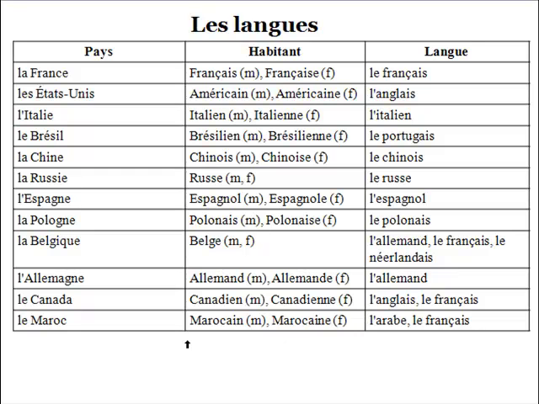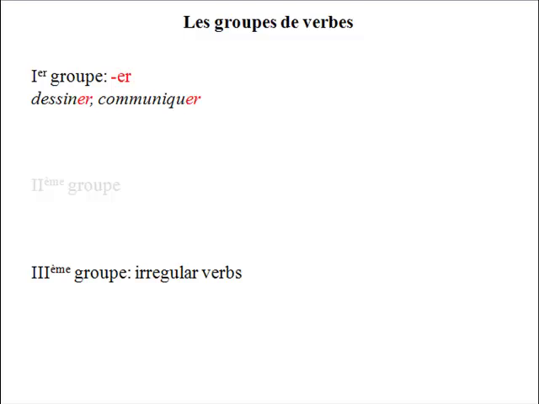Okay. Now let's have a look at some grammar. So today we'll talk about the groups of verbs, and in French there are 3 groups of verbs. And what is the meaning of all this? That is that each group has its own endings. So the first group has the ending er. So all the verbs of the first group end in er. As an example, we can take dessiner, communiquer. You see er at the end. The second group, we'll leave it for the moment. We'll talk about it later.